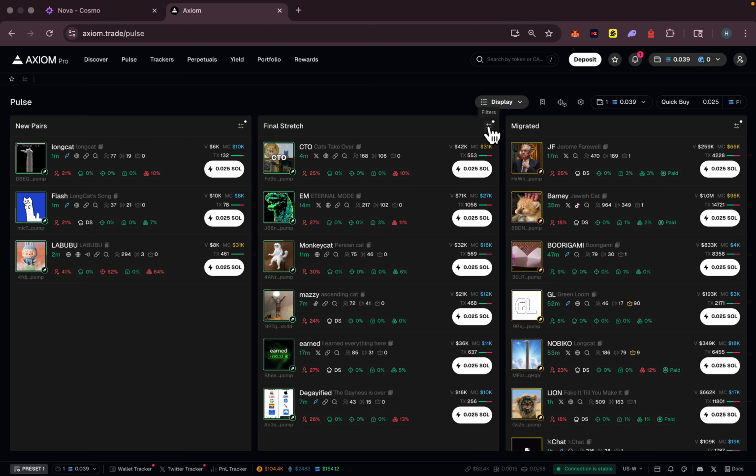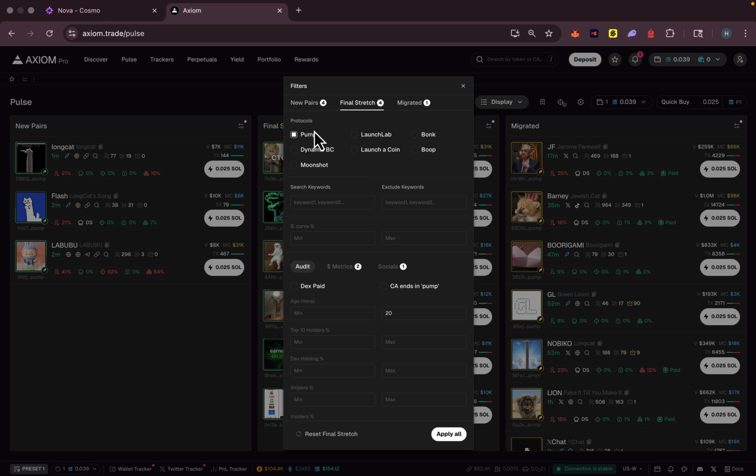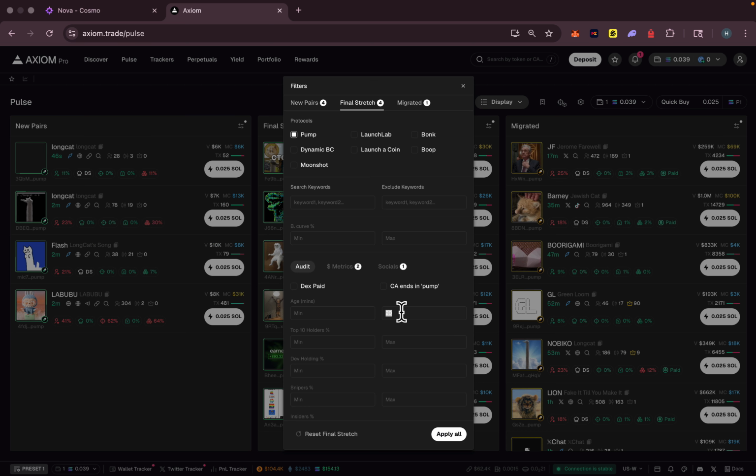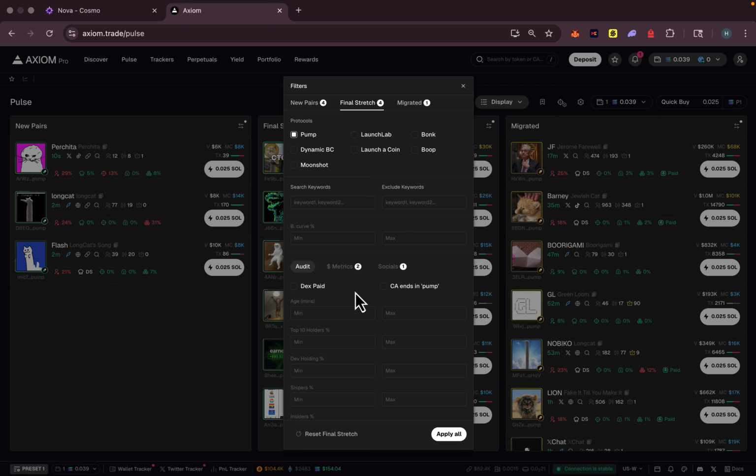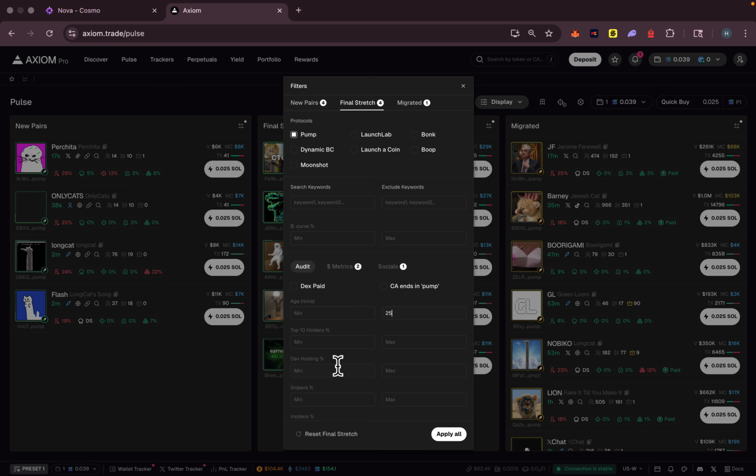When it comes to the final stretch, personally, again, I'm looking for pump fun tokens. For the age, you can set 20 or 25 minutes. It really depends on the market. For example, on the weekends, market is quite slow, so you have to set this at 30 or even 25 minutes. Personally, I don't like slow cooks. I want some fast ones. That's the reason I usually set an age minimum. When it comes to dev holding, personally, I don't care. Most devs usually sell their tokens, but you can set this at maximum 20%.